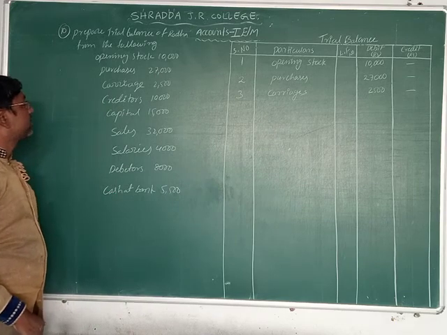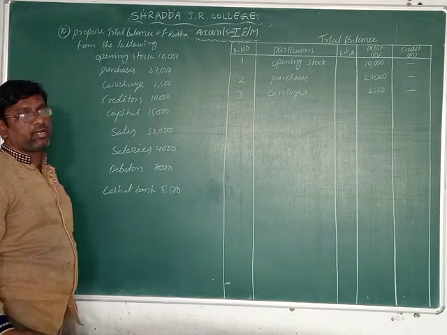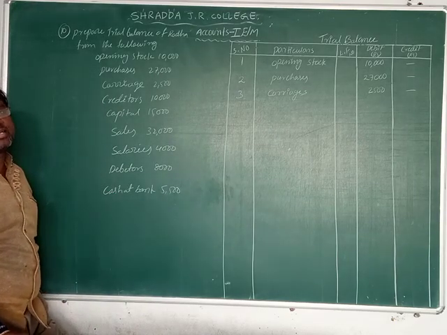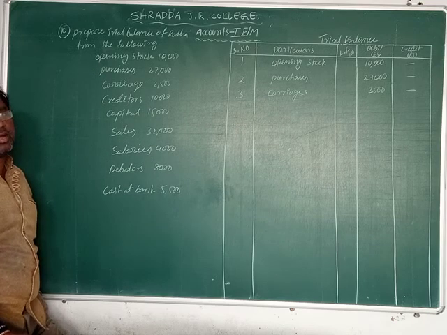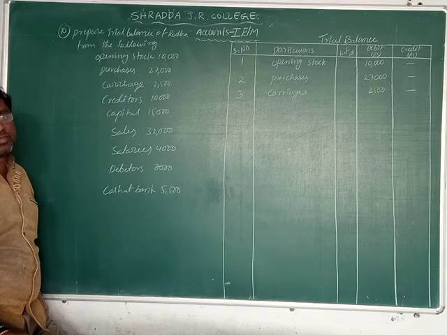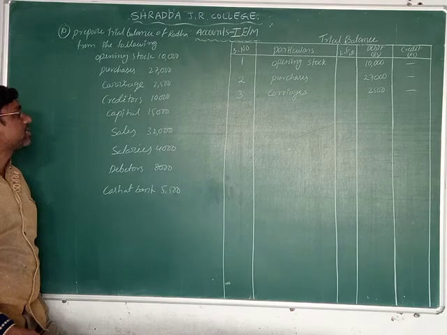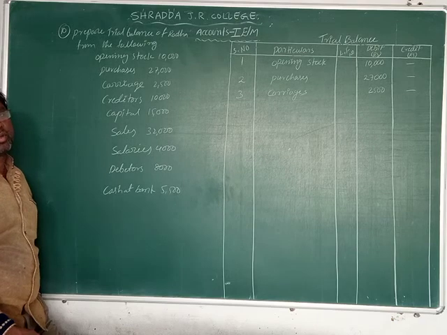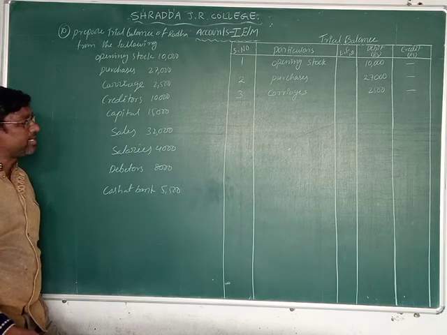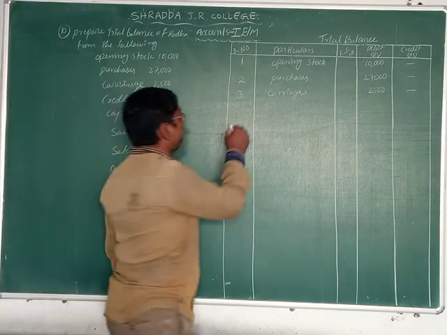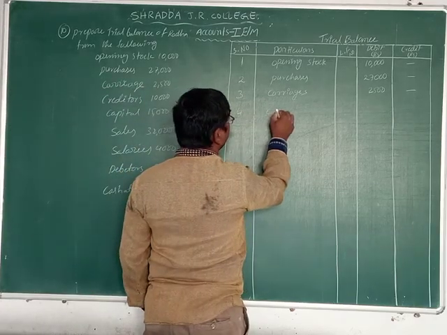Now the next one is creditors. Creditors means persons to whom the business owes. The business giving persons are creditors. The business receiving persons are debtors. So business giving persons are creditors. These creditors are one of the liabilities. Now students, on which side do we record all liabilities? The credit side. That's why write down here the fourth one: creditors.